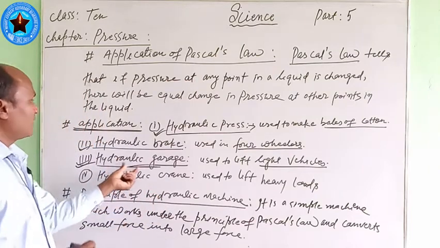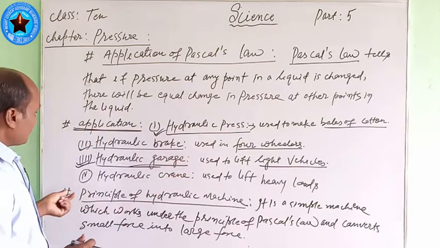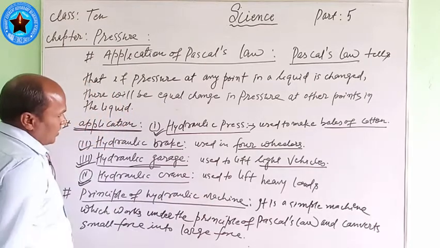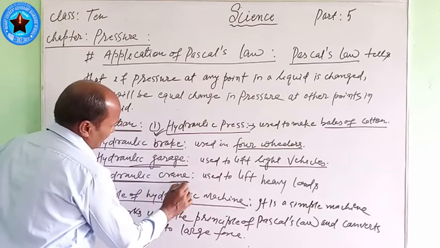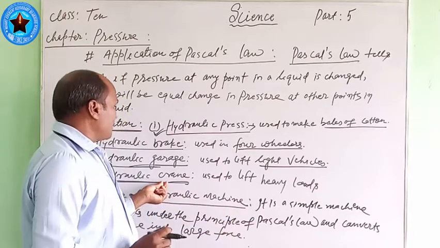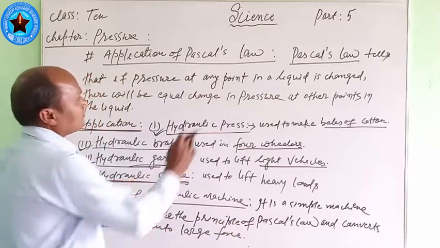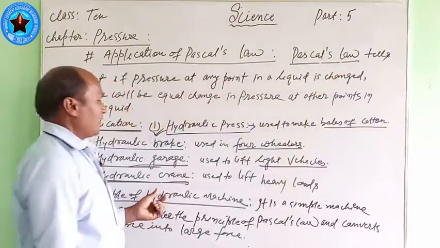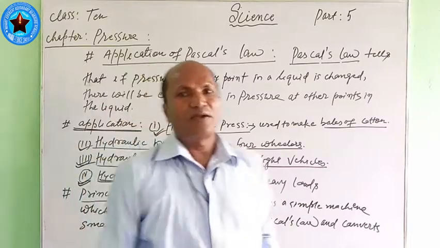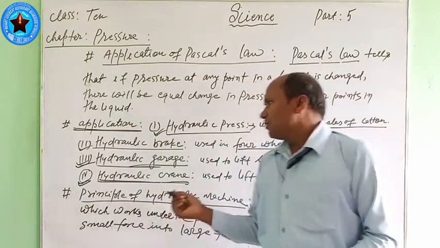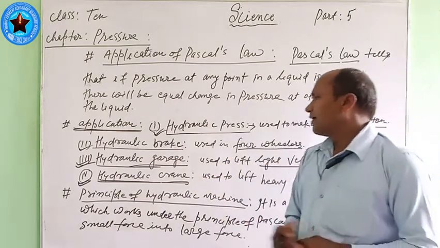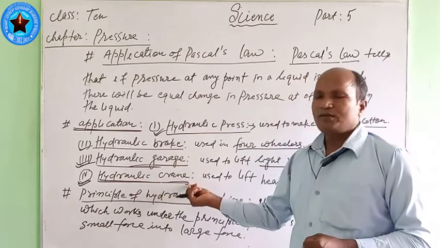Here is the hydraulic garage. Then the fourth one is the hydraulic crane. You have also seen the hydraulic crane. It is too strong, too big, and this crane is also made on the basis of Pascal's law, and it is used to lift heavy loads. Heavy loads means very big loads. Sometimes heavy loads should be loaded or unloaded on a truck, and at that time the hydraulic crane is used.